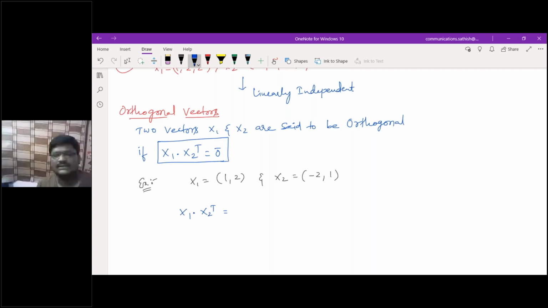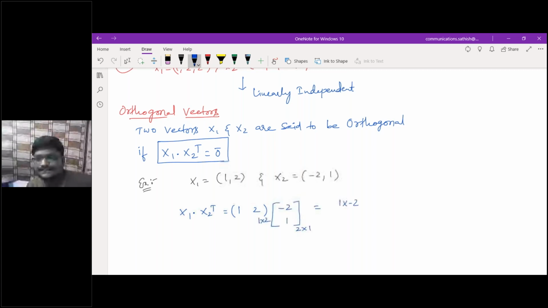X1 is a row, and x2 transpose is a column. Final resultant will be 1 by 1. So here we get 1 into 2, which is 2, plus 2 into minus 2, which is minus 4, plus 2 into 1, which is 2. The sum is 0.